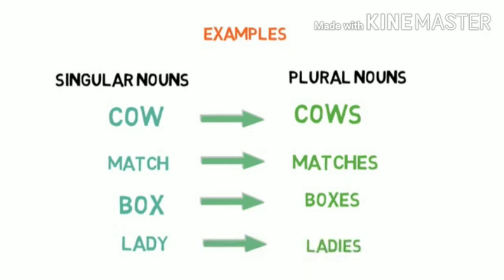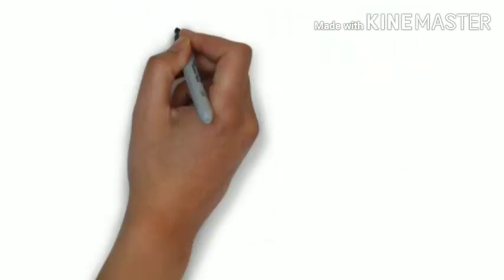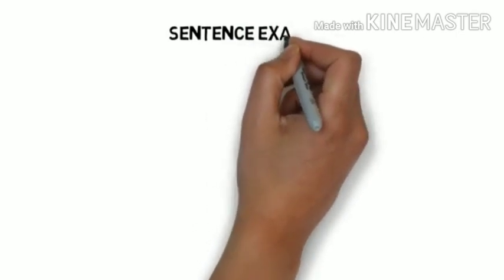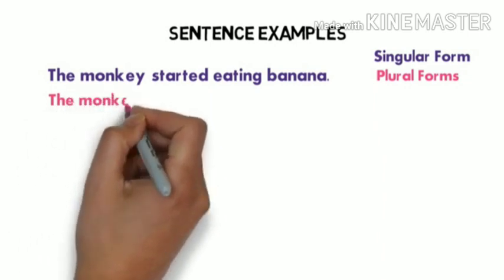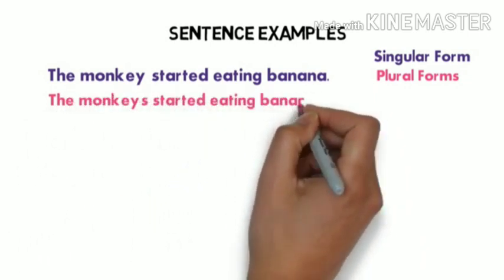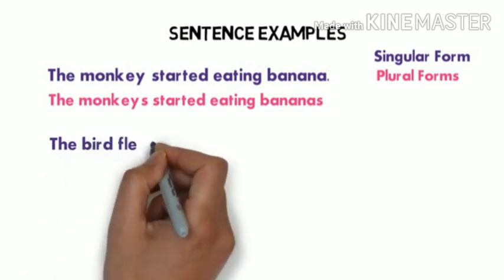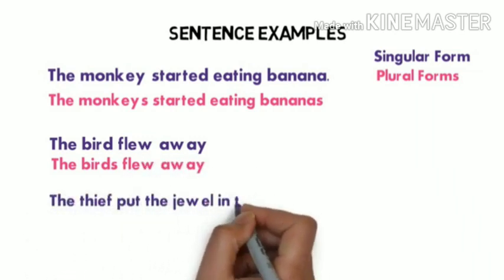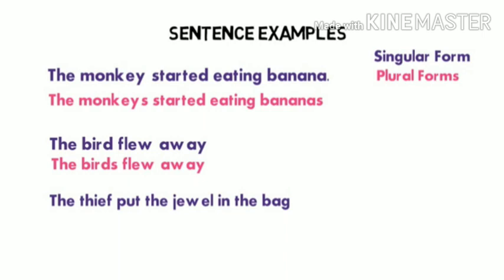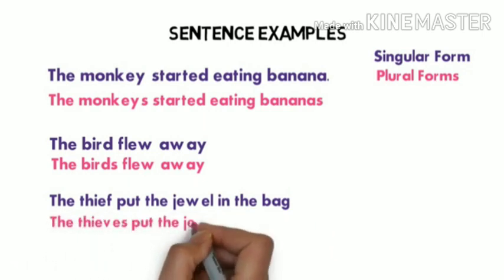Okay, let's see the examples in sentences. The monkey started eating banana. So here what will be the plural form? The monkeys started eating bananas. Understood? Then next example, the bird flew away. What will be the plural form? The birds flew away. Next example, the thief put the jewel in the bag. The thieves put the jewels in the bag.